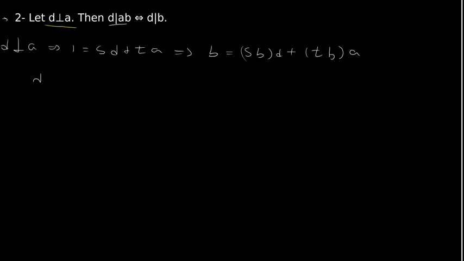But d divides a times b, and d divides itself. So d will divide any linear combination between ab and d. So d will divide sb times d plus t times ab. And this is exactly the definition we had for b.